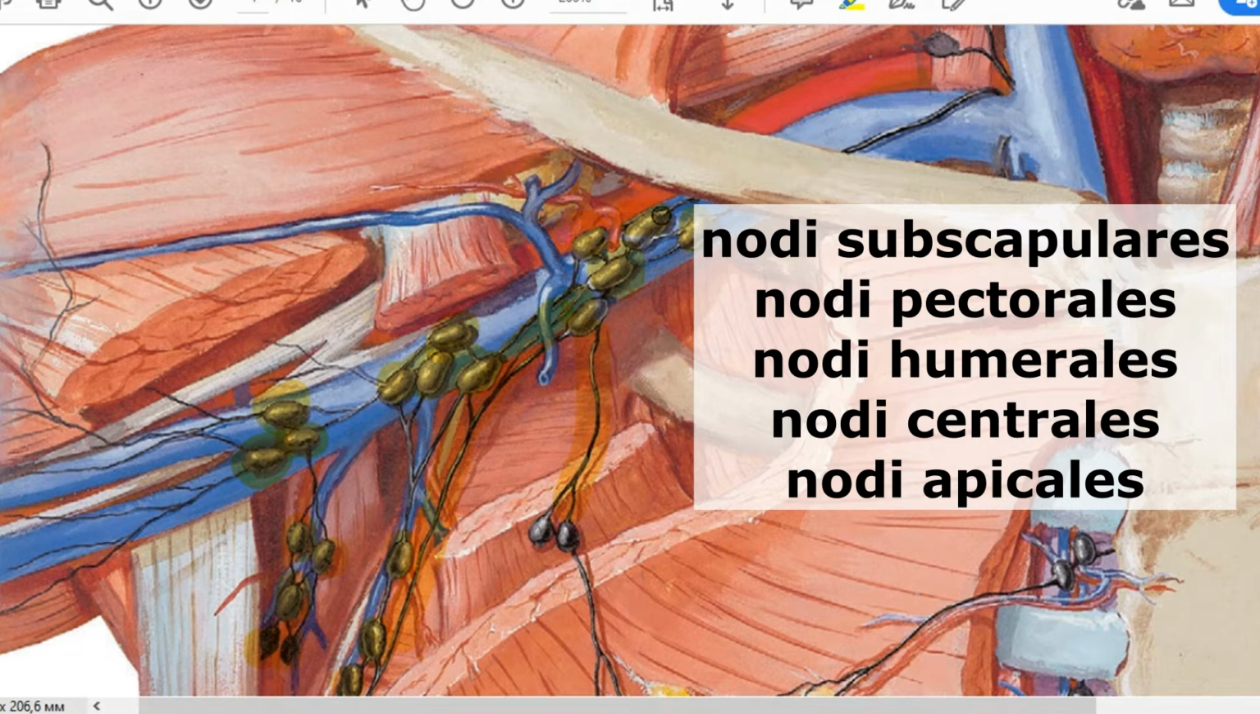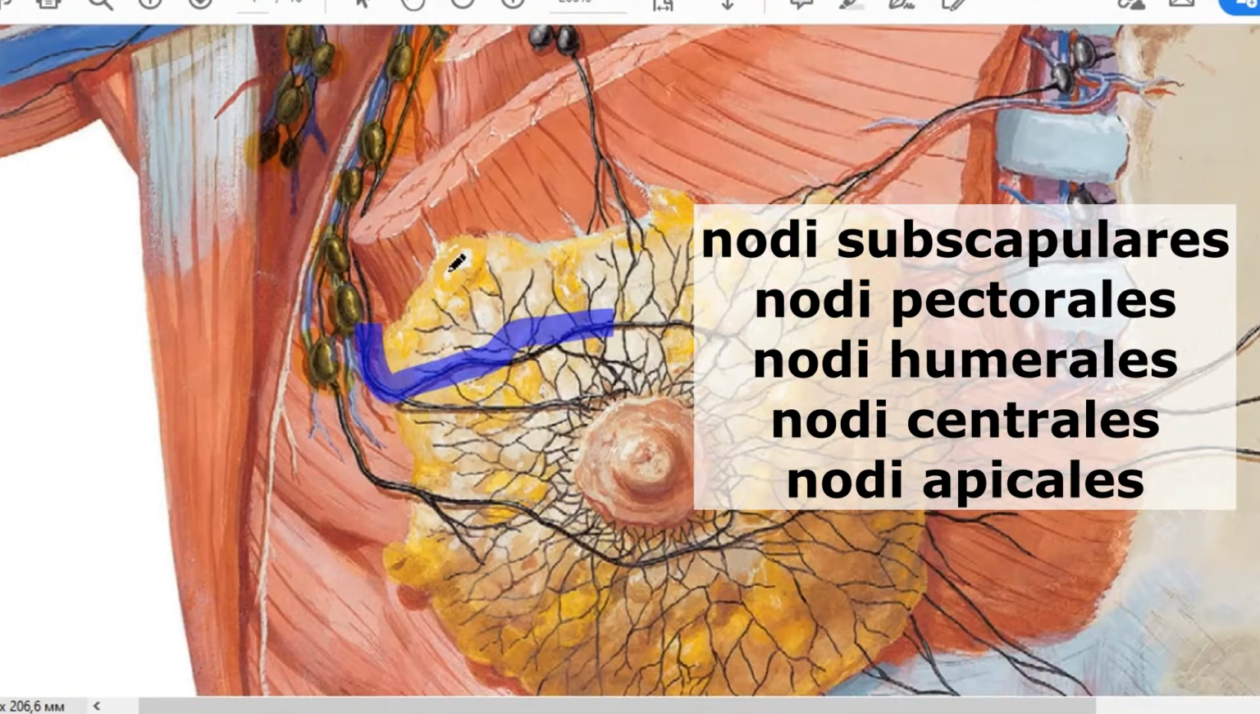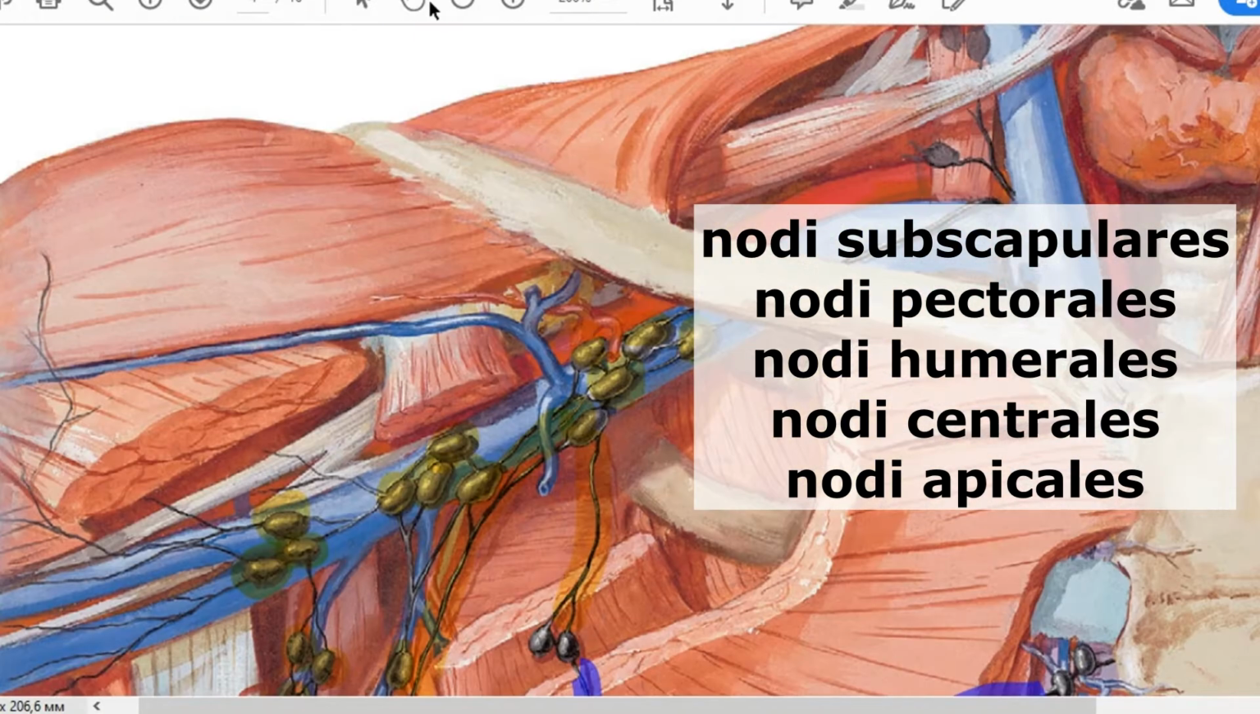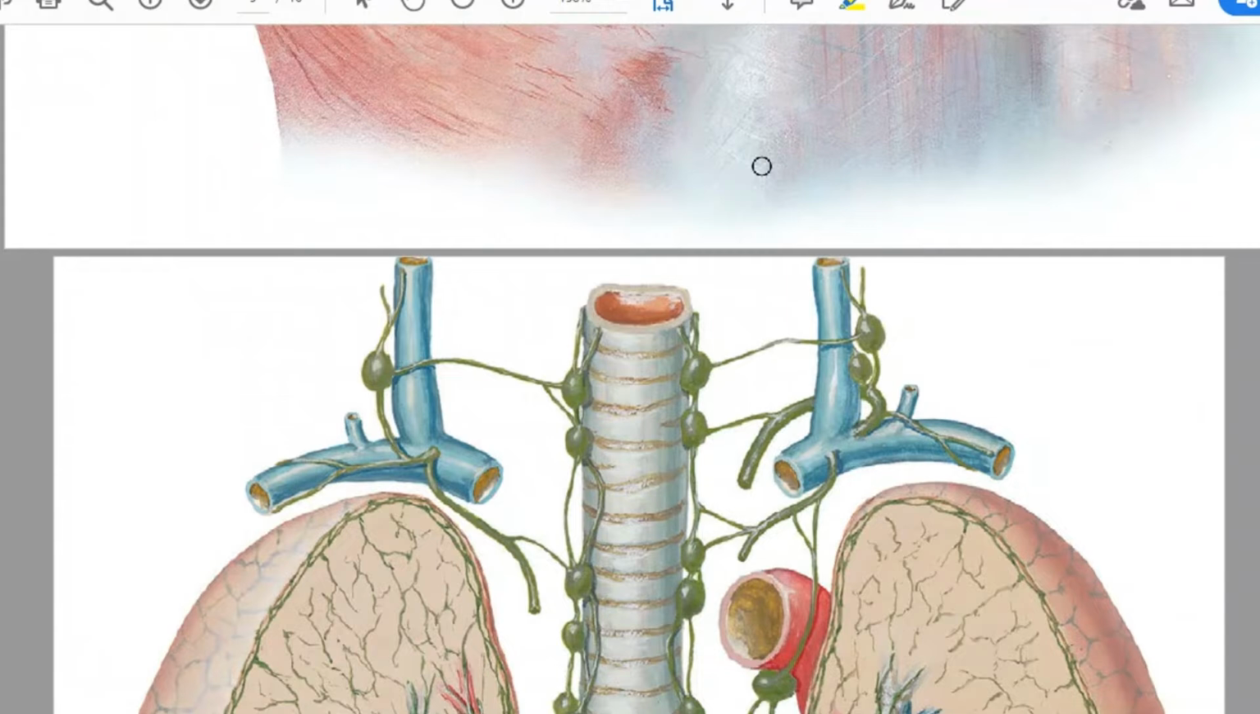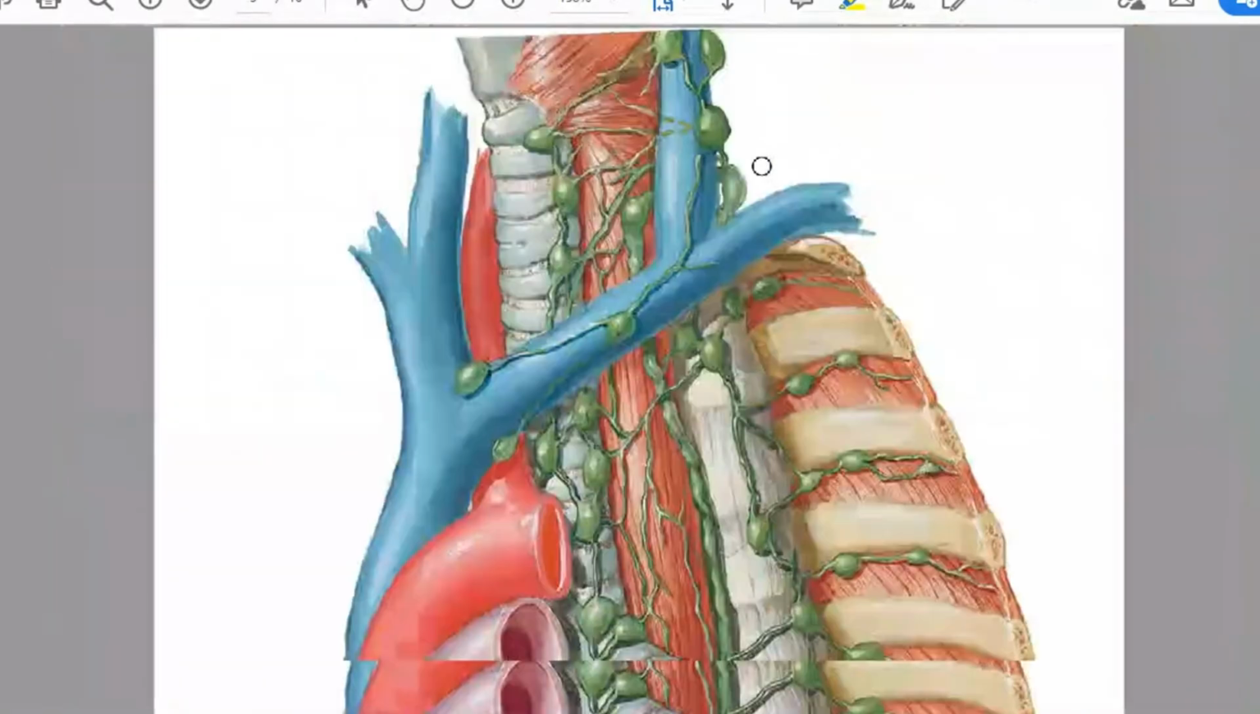They gather its lymph, and pay attention, in axillary lymph nodes. They drain almost all lymph from your mammary gland, and efferent lymph vessels from this apical group join and create truncus subclavius. Lymph nodes of your thorax.